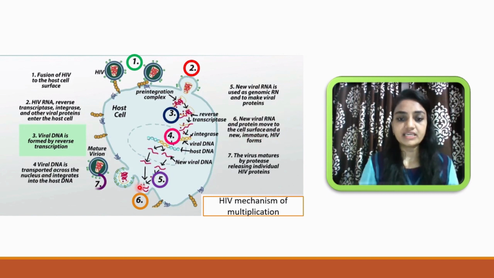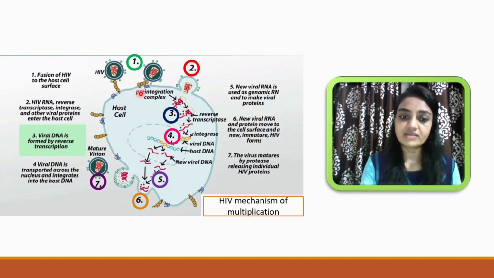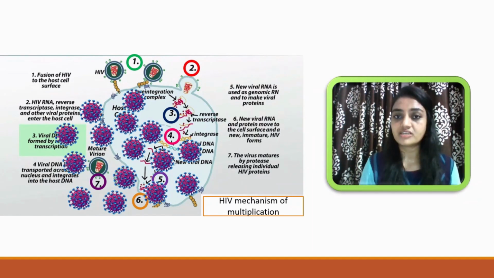And finally, in the seventh step, the virus matures by the protease enzyme, and that is the third weapon. Maturation will occur with the help of the protease enzyme, releasing individual HIV proteins. In this way, they will release the virus from the macrophages, and the number of viruses will be abundant. You can see here a number of viruses will be released from the macrophages, and that's why macrophages are considered a factory of HIV virus.